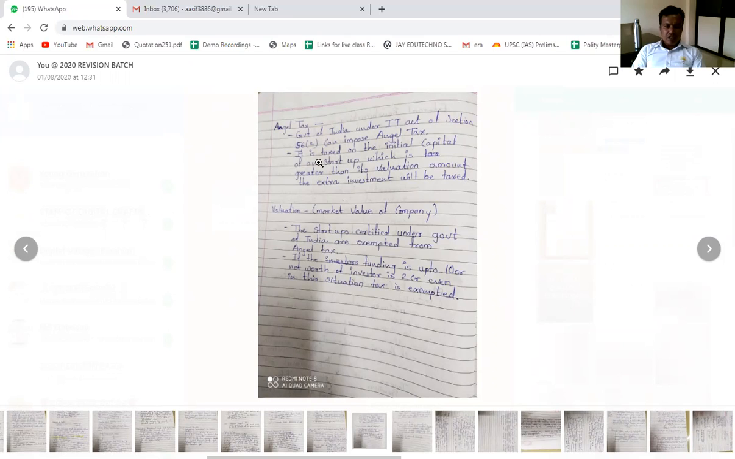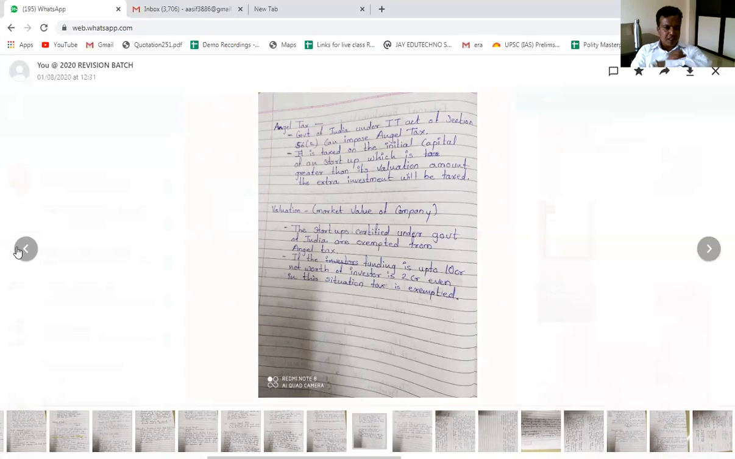So it is a tax on the initial capital of a startup which is greater than its valuation amount; the extra investment will be taxed. So if there is an extra investment in the startup, then the government will impose a tax on the investor, and that is what is called angel tax, which was in the news recently. So a question can be asked about it because we have seen that last year